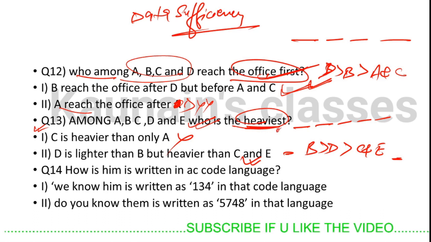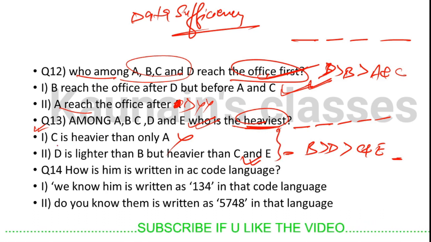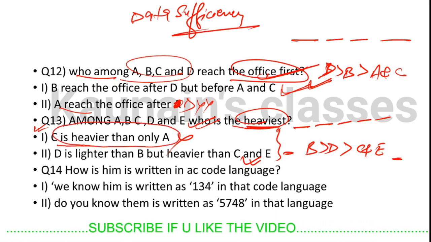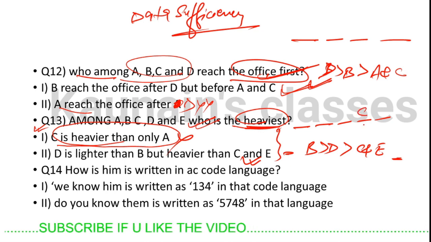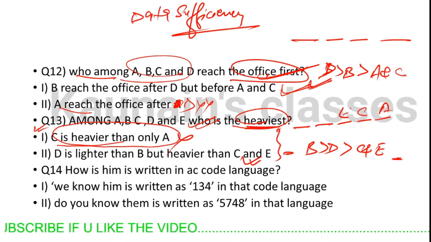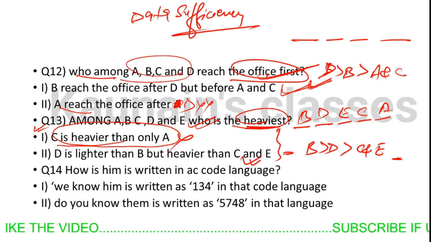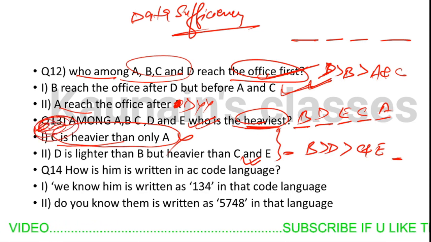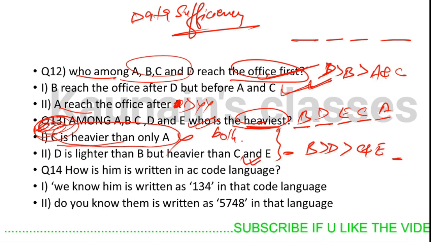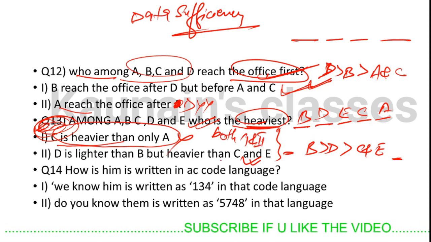So let's combine these two. By combining these two, we know that C is heavier than only A. Then C will be coming here, A will be coming here, E will be coming here, D will be coming here, B will be coming here. So what's the answer of question number 13? Both 1 and 2.